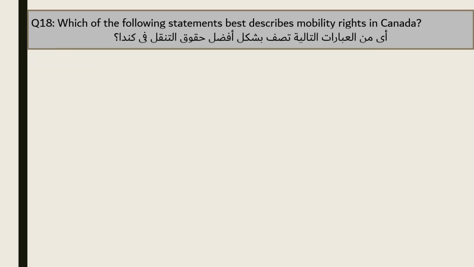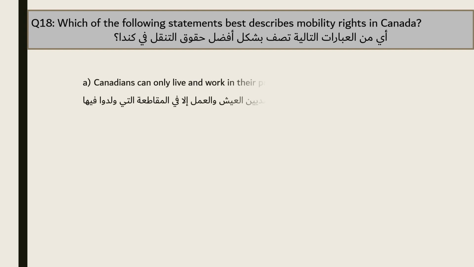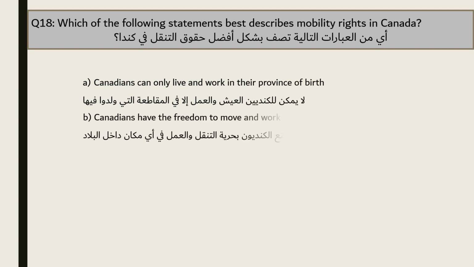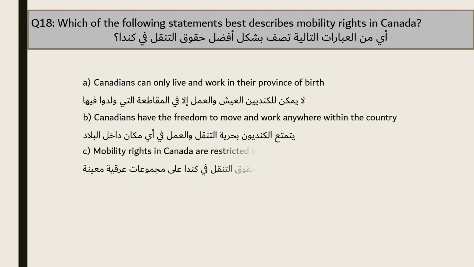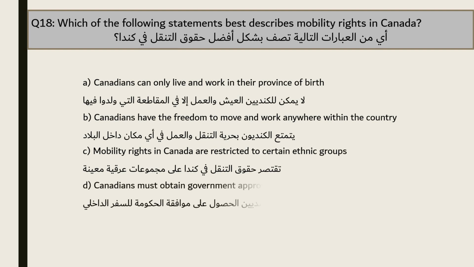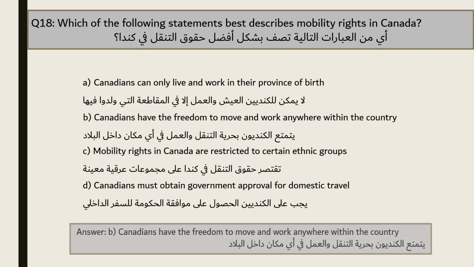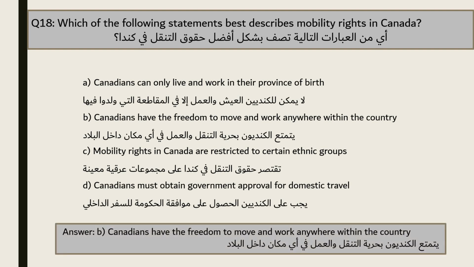Question 18. Which of the following statements best describes mobility rights in Canada? A. Canadians can only live and work in their province of birth. B. Canadians have the freedom to move and work anywhere within the country. C. Mobility rights in Canada are restricted to certain ethnic groups. D. Canadians must obtain government approval for domestic travel. The answer is B. Canadians have the freedom to move and work anywhere within the country.